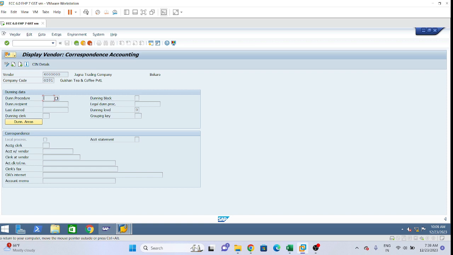Dunning is related to the customer, not the vendor, but here they have given dunning. What is the meaning of dunning? Suppose Dilip's business has sold something to its customer, say 1 kg of biscuits, and the customer told him, in 1 week I will make the payment. Now the customer is not making the payment in that 1 week, and the due date is over.